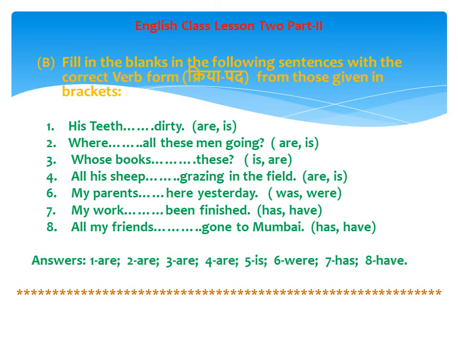Fill in the blanks in the following sentences with the correct verb form from those given in the brackets. So you have to choose one correct verb for each and every sentence. The answers are given below, but try to solve them yourself so that your confidence will grow in learning the English language.